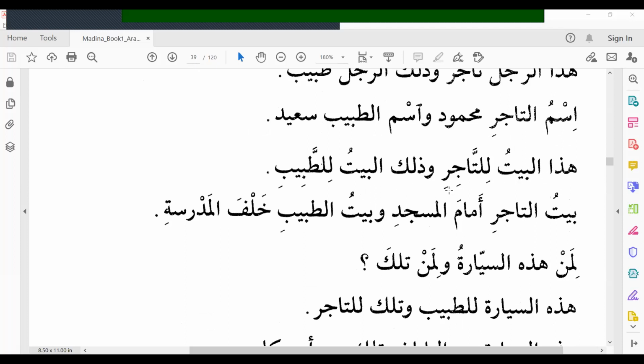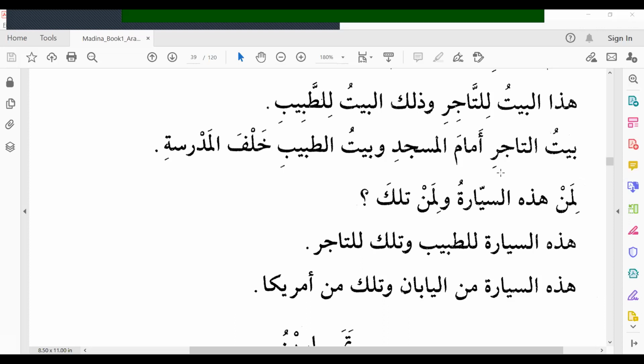Hadha al-baytu lit-tajiri. This house belongs to the merchant or businessman. وذلك البيت للطبيب. And that house belongs to the doctor. هذا البيت للتاجر وذلك البيت للطبيب. Next.